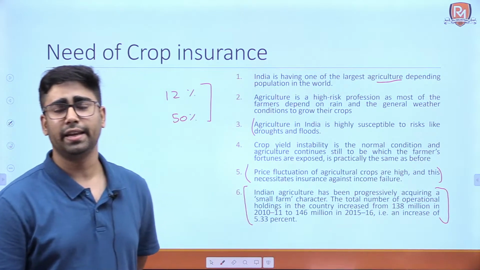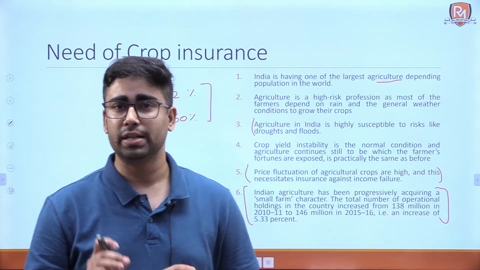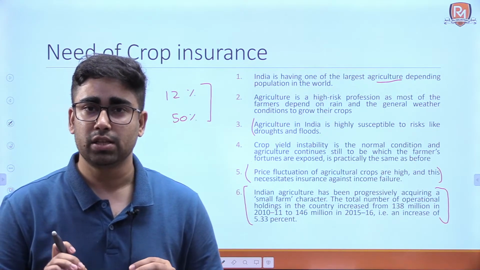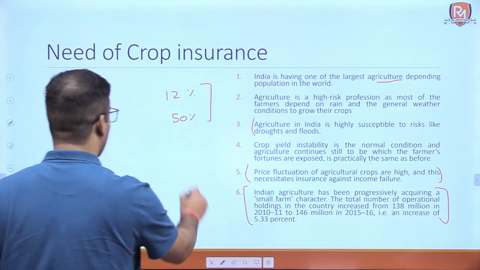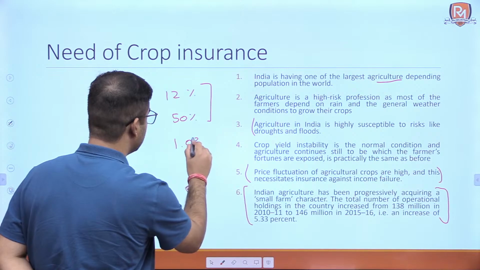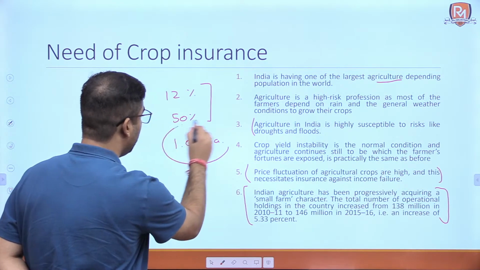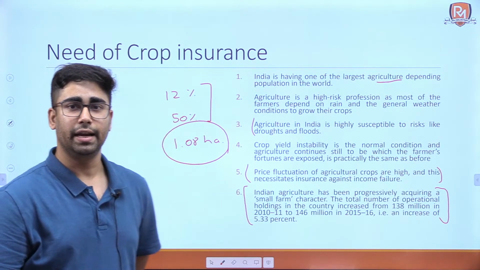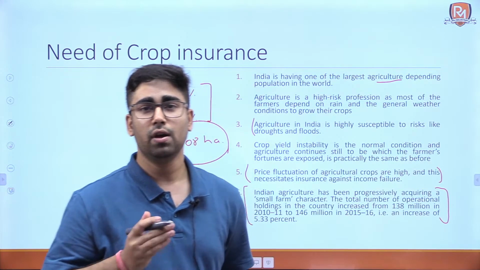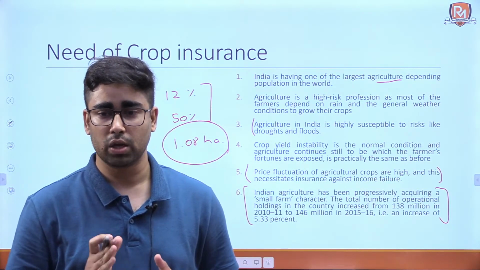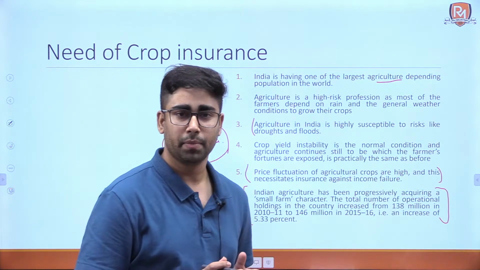As per the 10th agricultural census, 1.08 hectare is the average farm size in India, and that is because of the large number of small and marginal farmers in India. Okay.